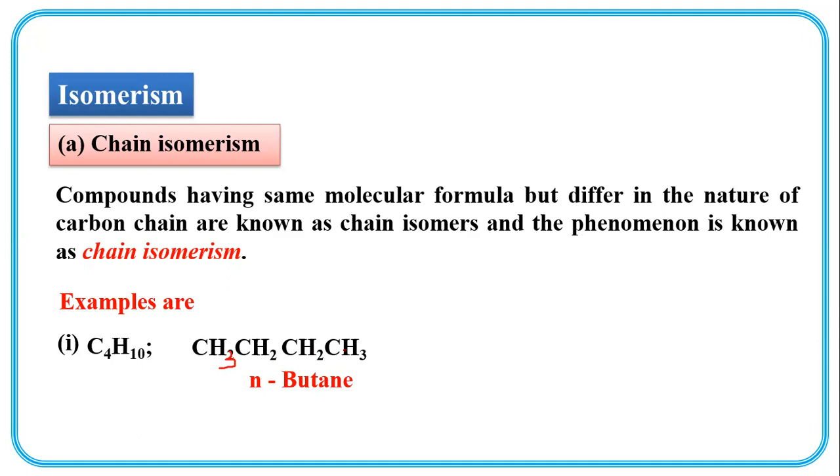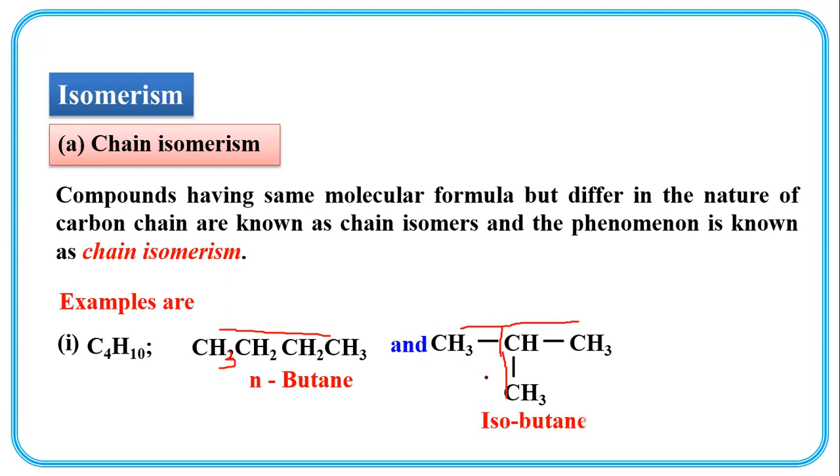The molecular formula is the same, C4H10, but here the structure is different, and this different structure is because of the chain. This is a straight chain and this is a branched chain. So it is isobutane.